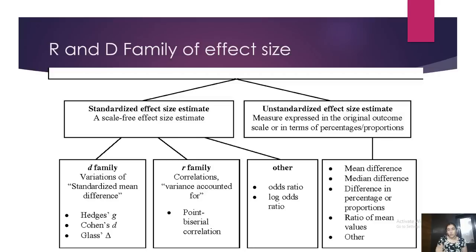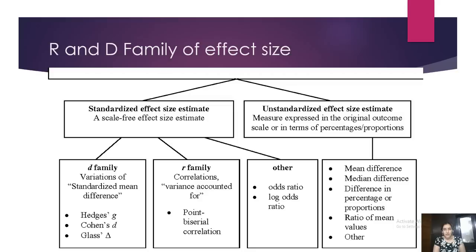Those who are in the medical line or pharmacy line, health line, you will see that most of your papers take the standard deviation and mean from experimental studies. So those 31 studies are not correlational studies, they are experimental studies. Similarly, those who are working on odds ratio will see that all those 31 studies that you collected, you need the odds ratio from that. So you have to select likewise.